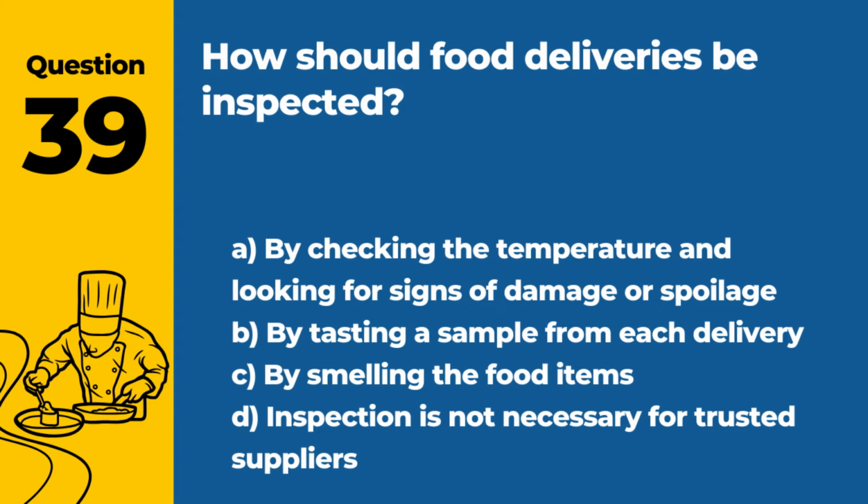Question 39. How should food deliveries be inspected? A. By checking the temperature and looking for signs of damage or spoilage. B. By tasting a sample from each delivery. C. By smelling the food items. D. Inspection is not necessary for trusted suppliers. Answer: A. By checking the temperature and looking for signs of damage or spoilage. This ensures the food's safety and quality.